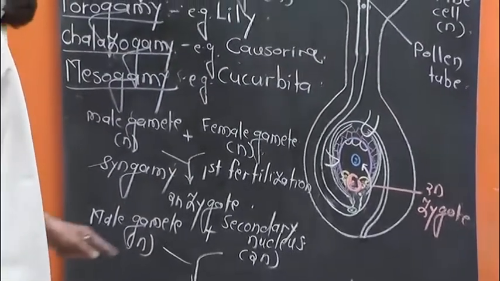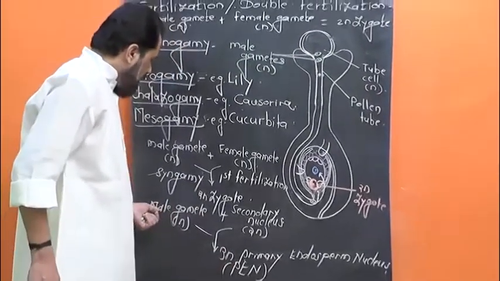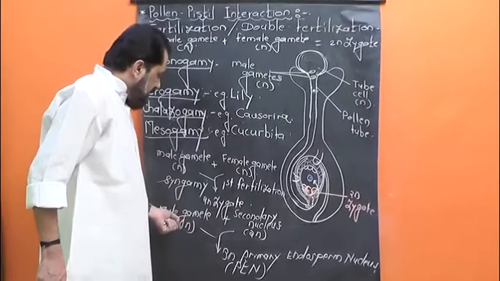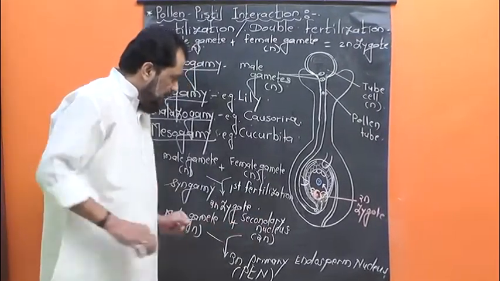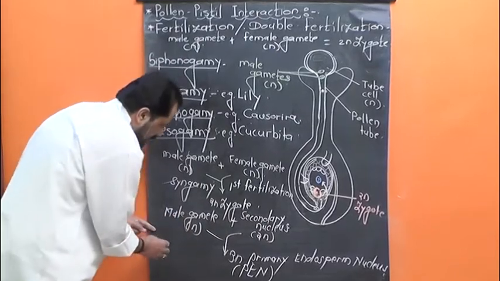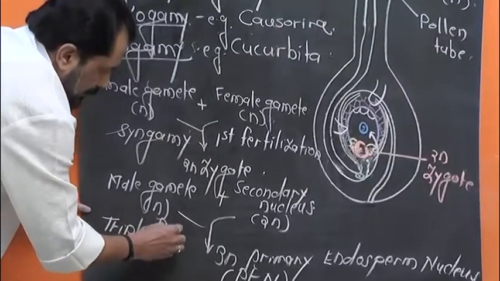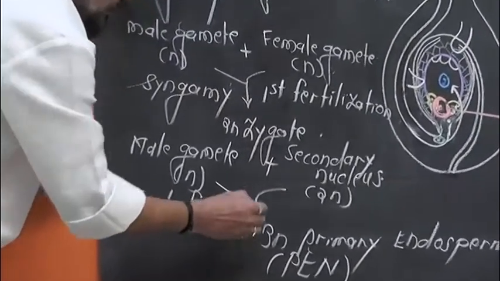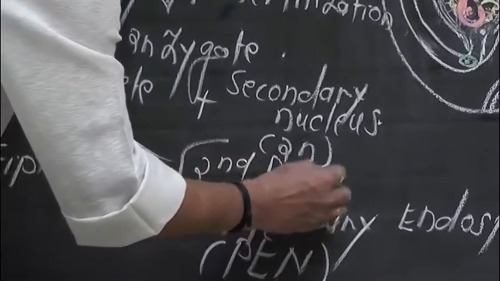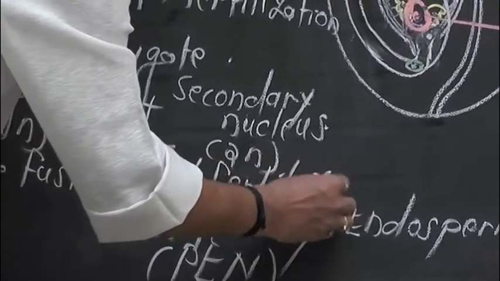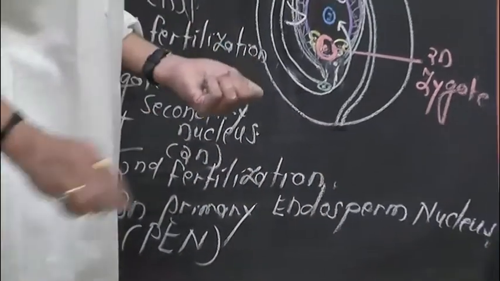And the formation of triploid PEN by the union of the second haploid male gamete and the diploid secondary nucleus is known as triple fusion, or second fertilization. Let me show here.